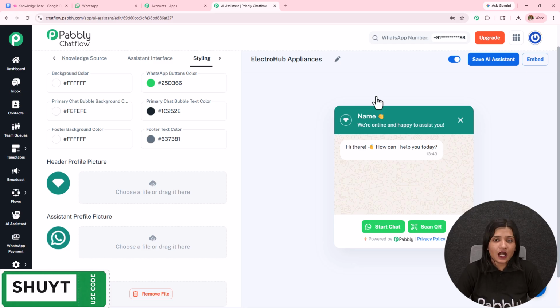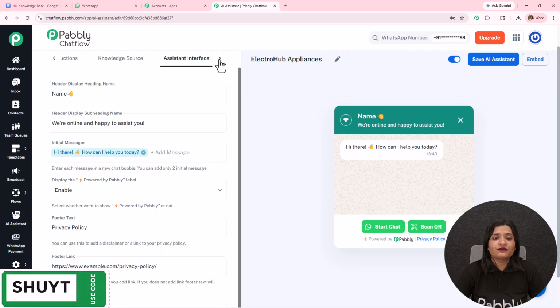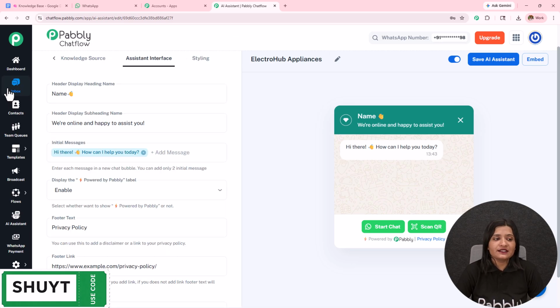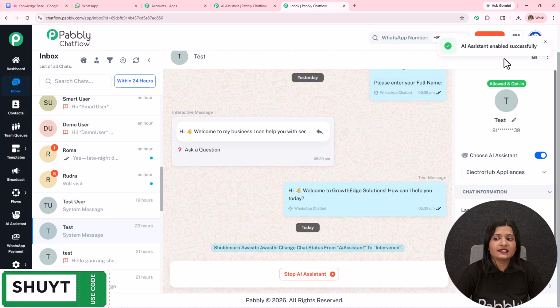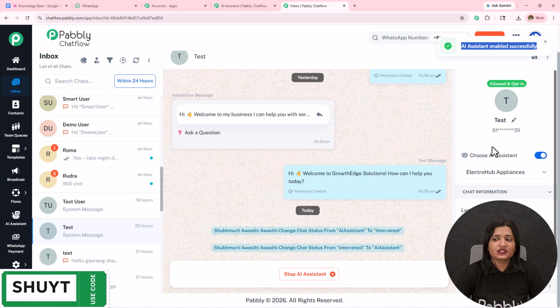Now we are going to learn how we can assign this AI assistant which we have just created to our chats, to a group of chats, or to all the contacts. For that, on the left hand side, first I'm going to open my chat. So here this is my chat. I am going to toggle on this choose AI assistant, select the AI assistant, and then simply save this. In this manner I have assigned this AI assistant to this particular chat.